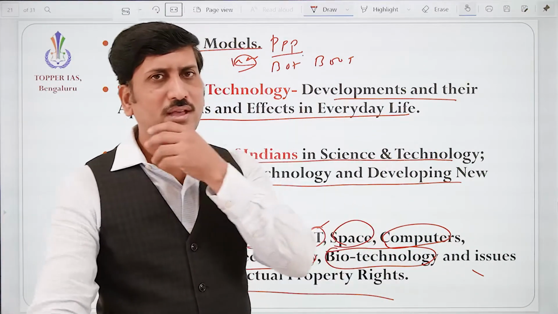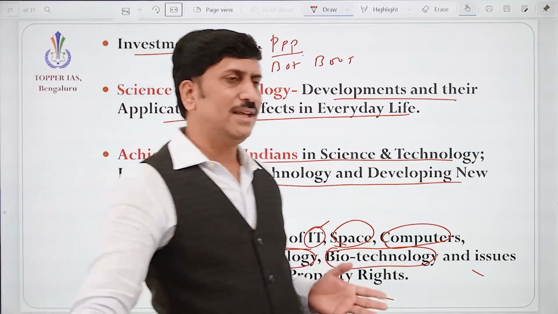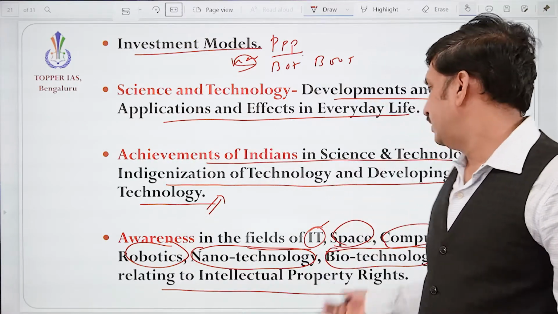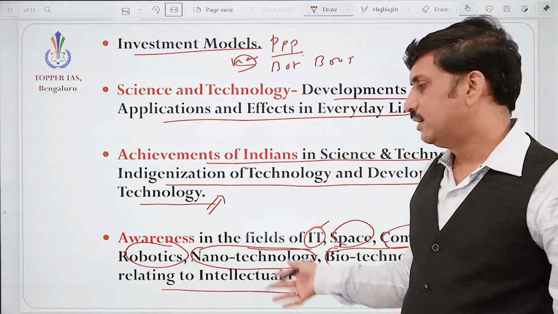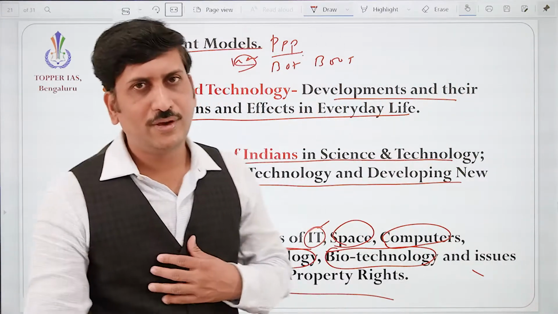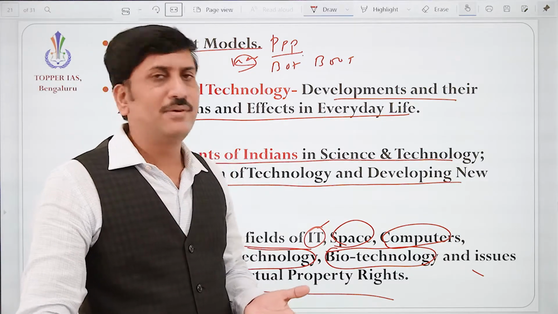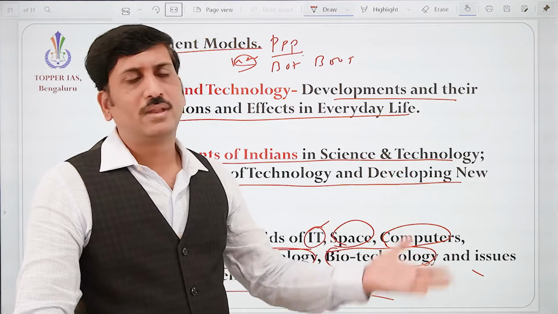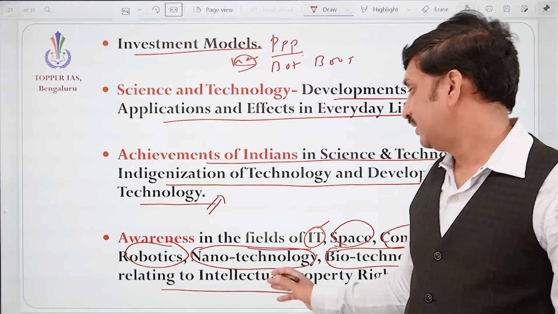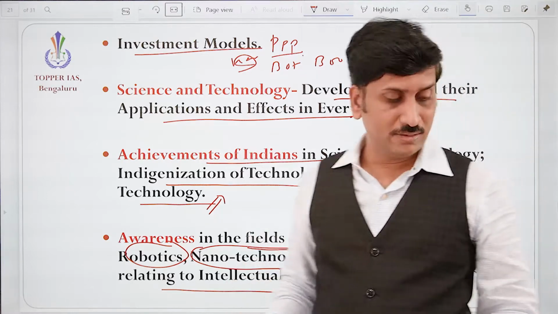How about producing designer babies? What impact can it have in the future? If you are finding a solution for something, how will it affect the future generation? We need to understand all those things. Then the intellectual property rights. If I have an idea, my own work, in the present world it can easily be stolen by someone, but we need to protect that. That is intellectual property rights. So all these things we need to understand.